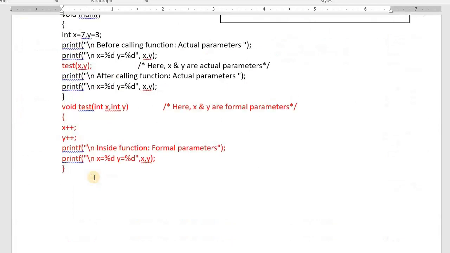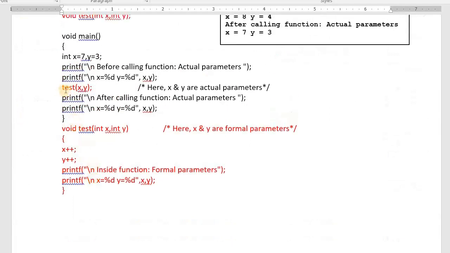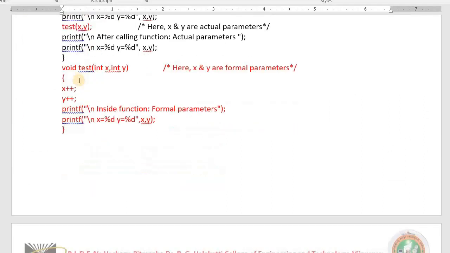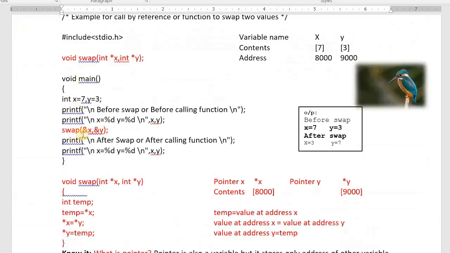The first one is the call by value method. Why is this called the call by value method? Because values we are passing. Why do we call it the call by address method? Instead of passing values, we are passing addresses. That's why it is called the call by address method.